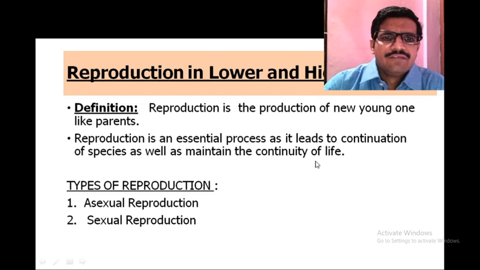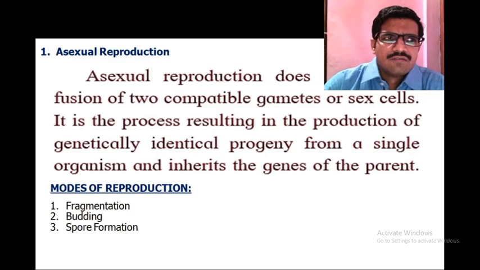So in every living organism, starting from the lower organism up to the higher organism, this reproduction process is continuously going on, and it is a special characteristic feature of living organisms. That's why there is maintenance of continuity of their life. And reproduction consists of two types, that is asexual reproduction and sexual reproduction. First one is asexual reproduction.